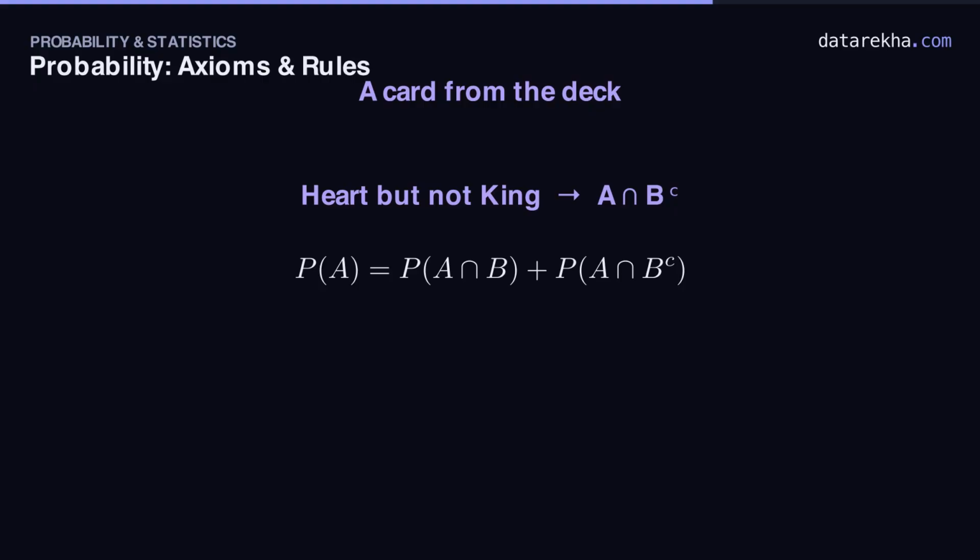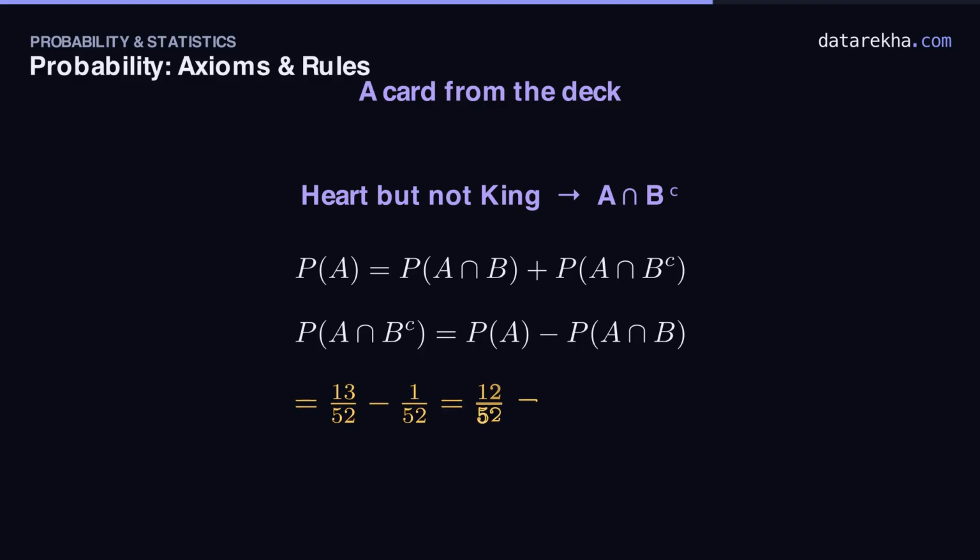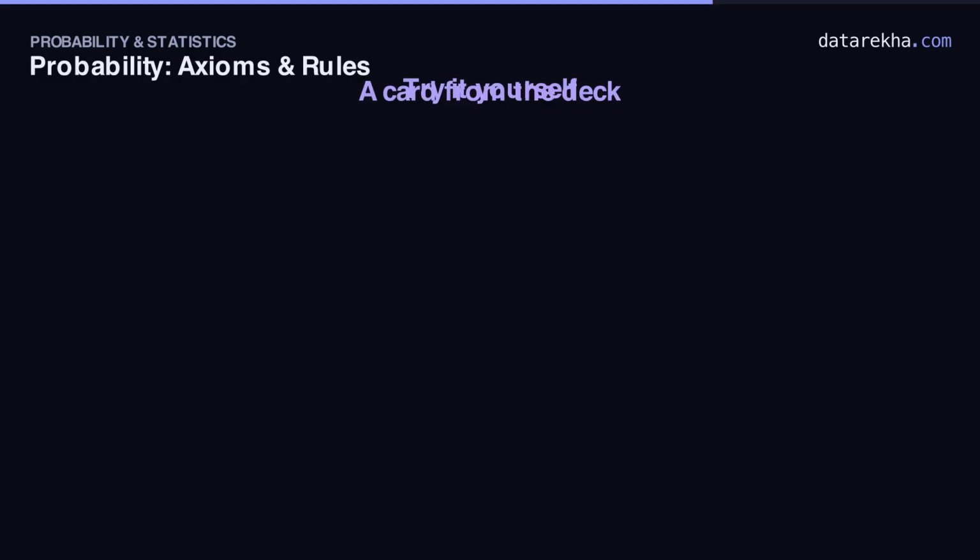Now heart but not king. Split the hearts into two disjoint pieces. The hearts that are kings and the hearts that aren't. Their probabilities add up to P of A. So the piece we want is P of A minus the overlap. 13 over 52 minus 1 over 52. That leaves 12 over 52. The 12 hearts that aren't the king, which simplifies to 3 over 13.